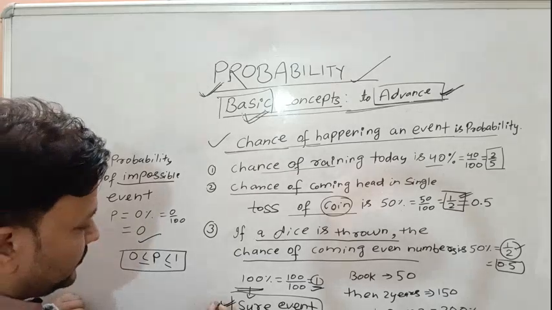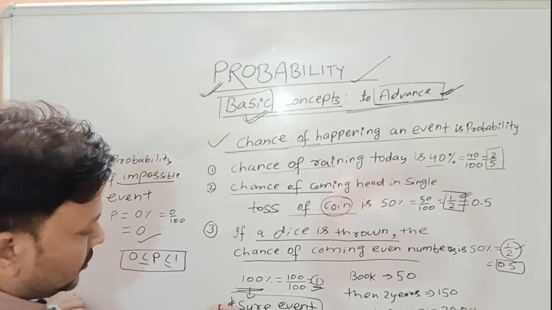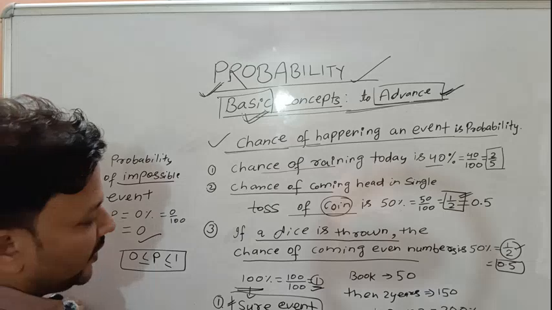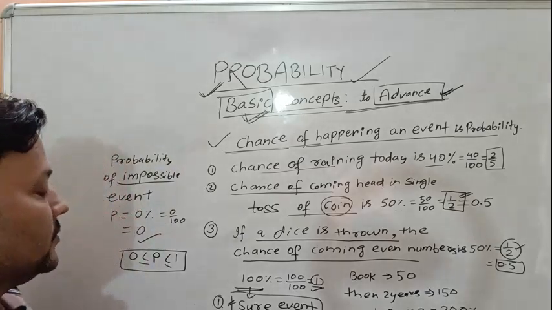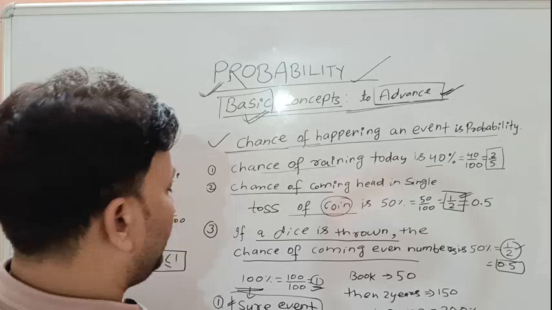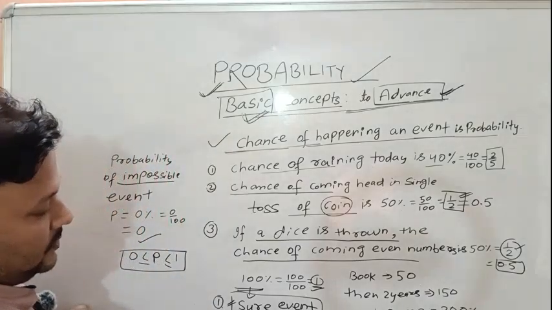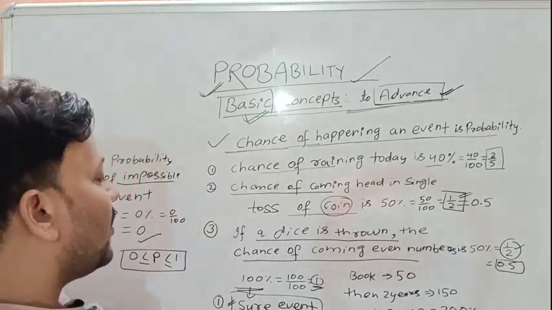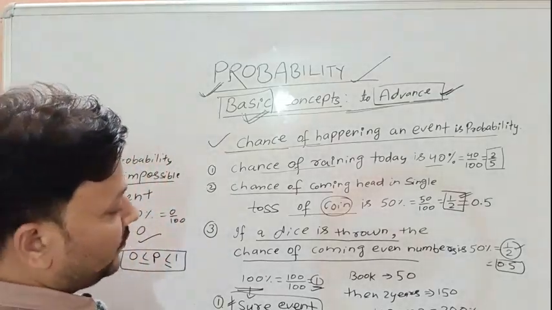Three things should be noted here. A sure event is an event which is certain to happen. For example, Tuesday comes after Monday, that is a sure event.